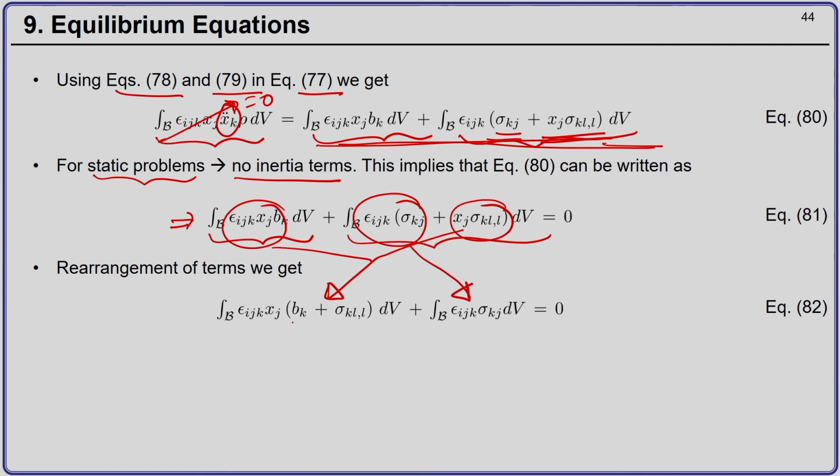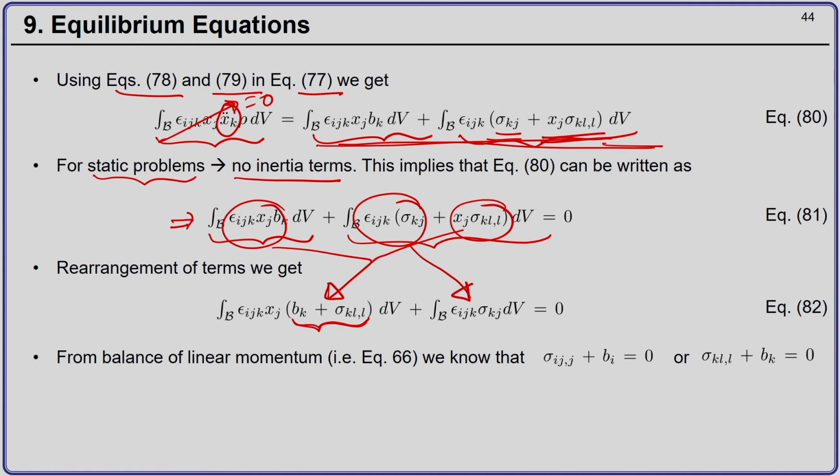Now, you can realize that this particular quantity in the bracket is nothing but the local statement of the law of conservation of linear momentum, that is your equilibrium equation. We had sigma I j comma j plus b I equal to 0 from our equation 66. Or if I just change the indices, sigma k l comma l plus b k equal to 0. So, this term is equal to 0.